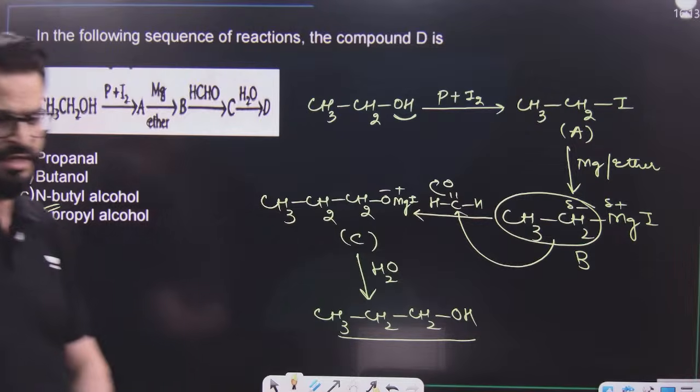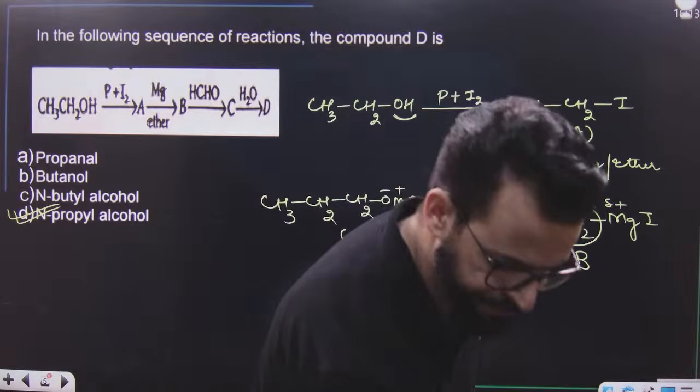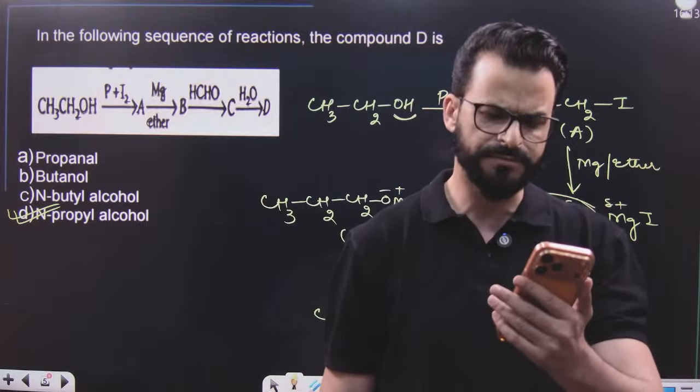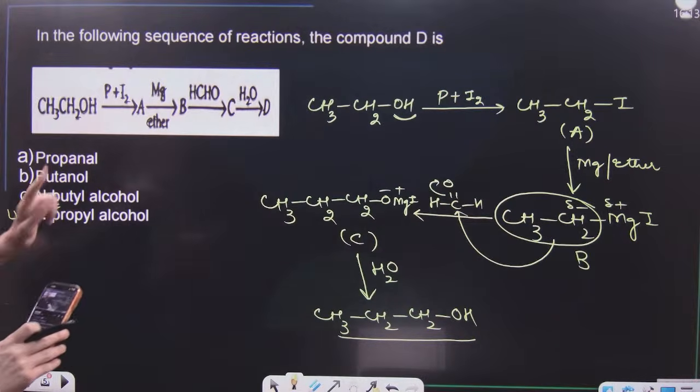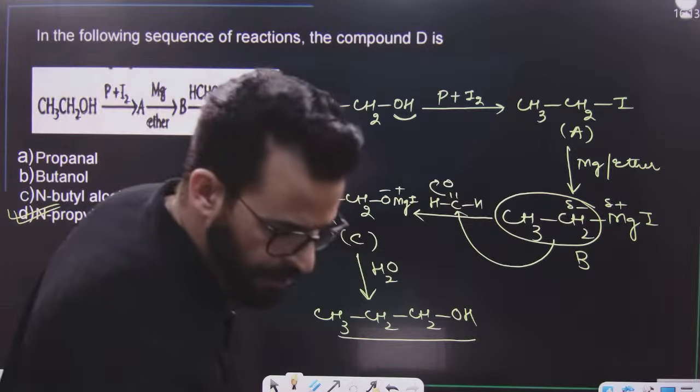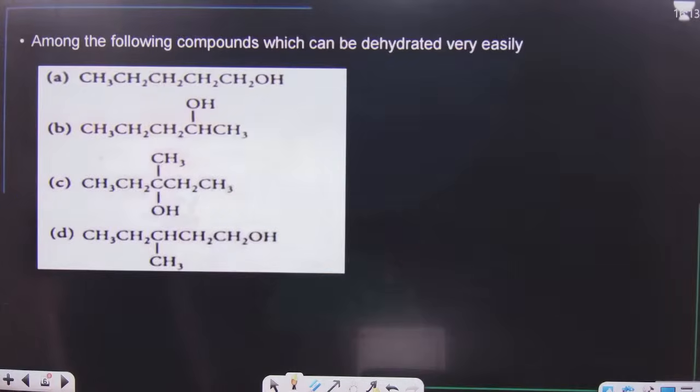So it is simply n-propyl alcohol, which is the right answer. I hope this point is also clear to each and every one. Now, is this clear? It's not A, it is option number D. Okay.